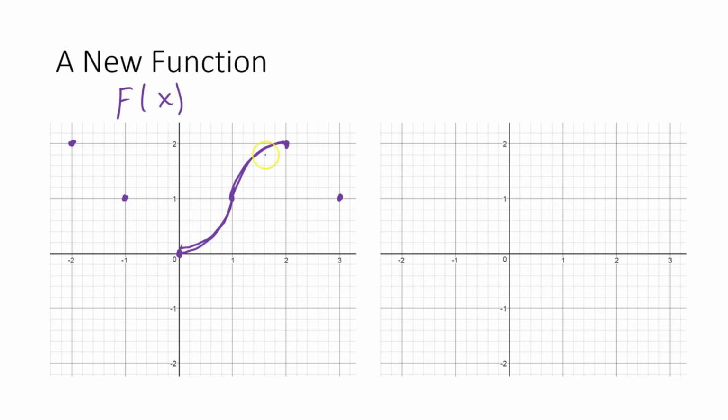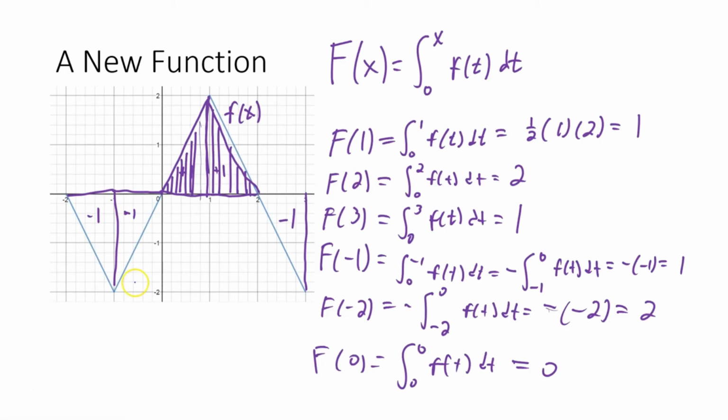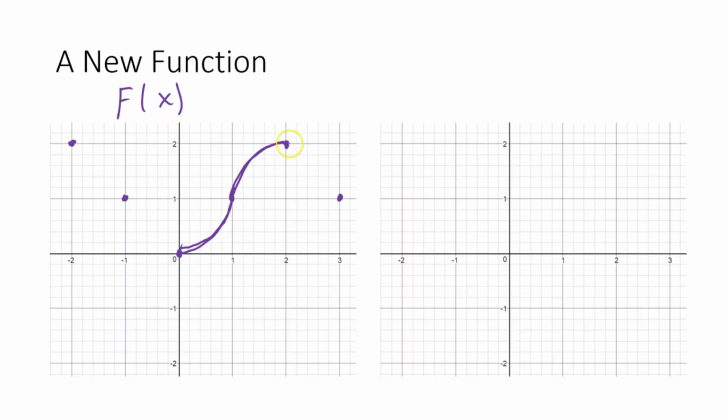Looks like we might have an inflection point there at 1. And then between 2 and 3, what's going on is we're actually getting negative values. We're losing ground on f because we have these negative values going down. Okay, so what that means is it's going to go down like this.